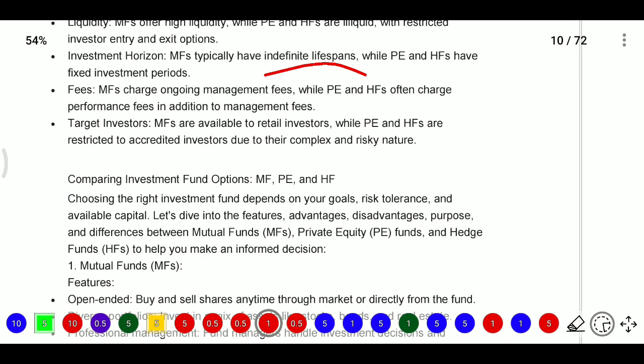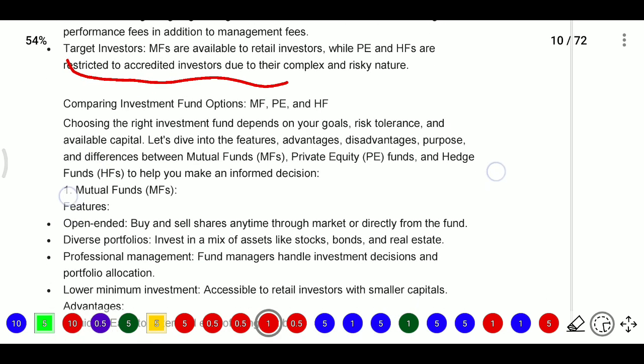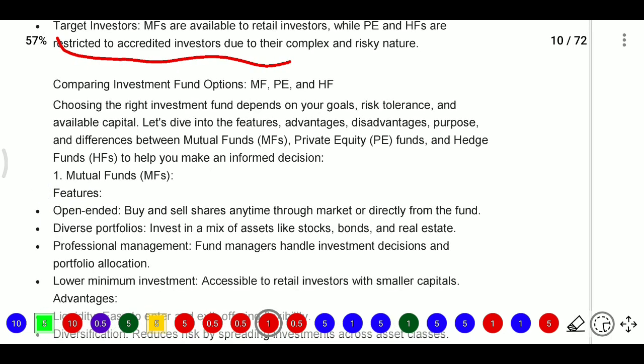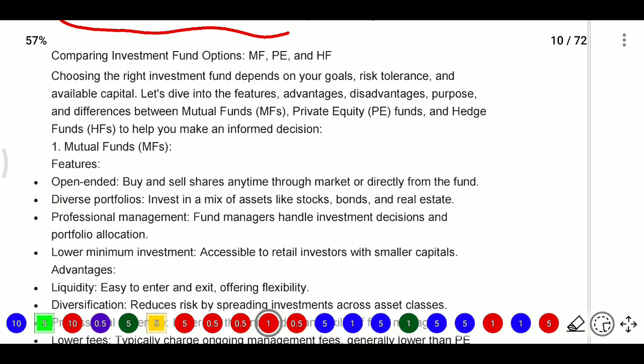Target investors: mutual funds are available to retail investors, salaried employees, retired persons, so they focus on those persons. Whereas private equity or hedge funds are restricted to accredited investors due to their complexity and risk nature. When comparing these investment fund options, mutual funds, private equity, and hedge funds, we need to know about mutual funds mainly, firstly.